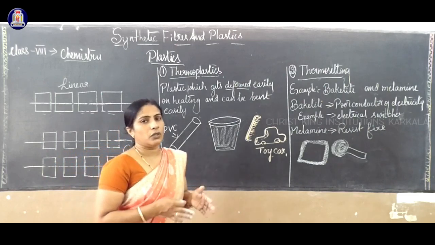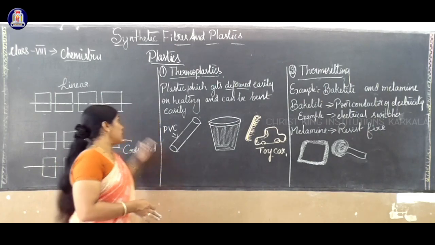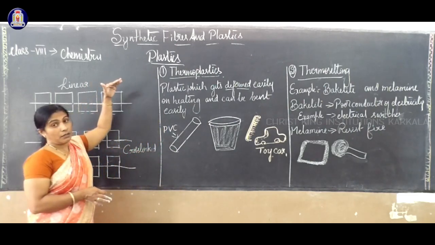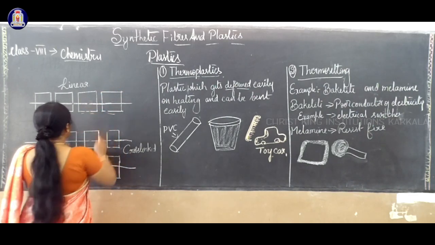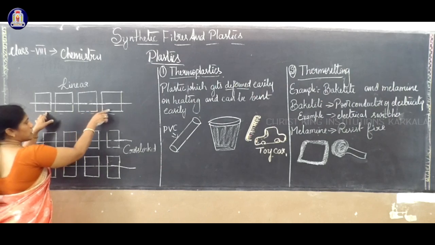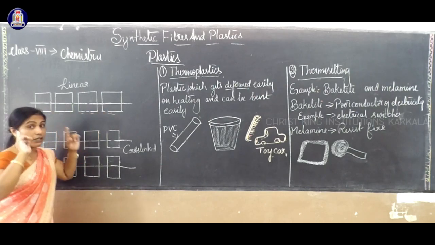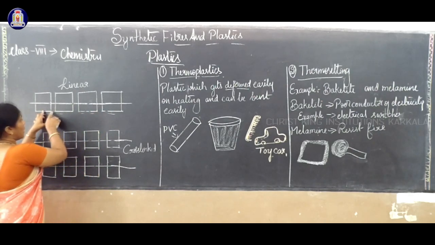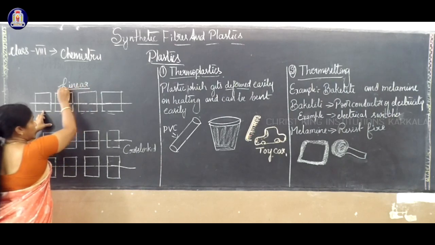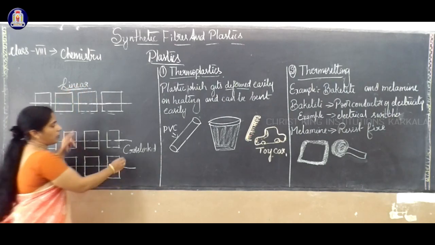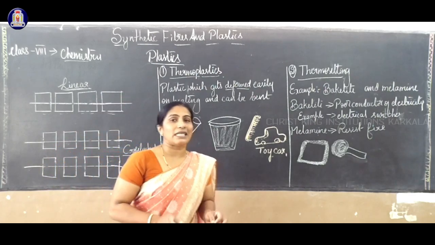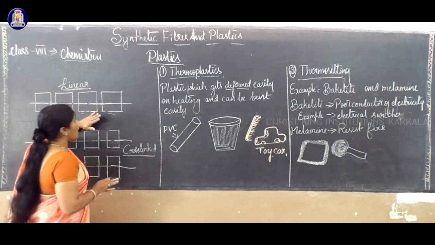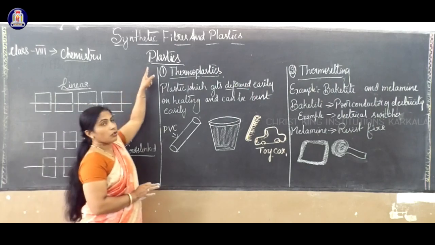So that's why I include the 2 or 3 videos related to the preparation or synthesis of plastics. So plastics are linear in structure. Each subunit is like a bead in our chain, arranged one after another in a linear format. Another type is called cross-linked, one above the other, a cross-linked chain. So these are nothing but what we call plastics.